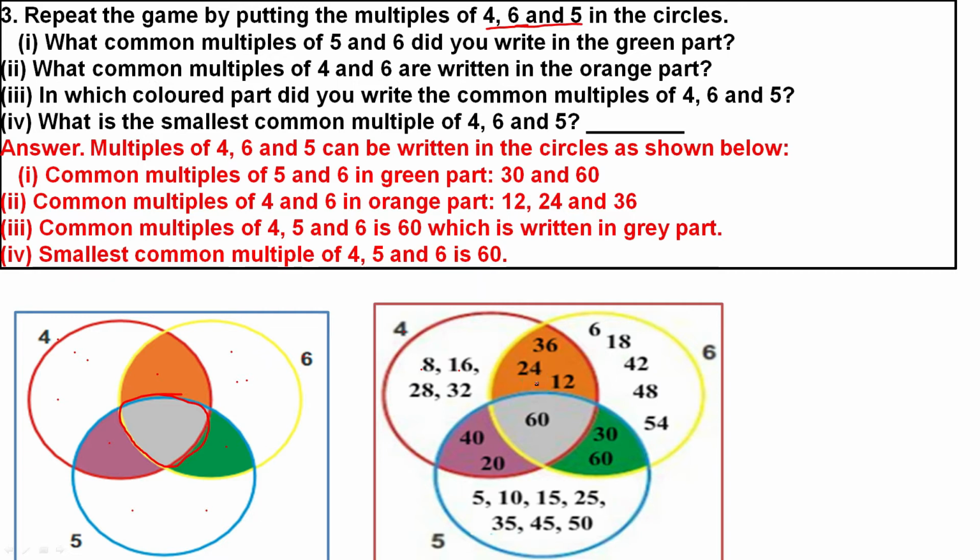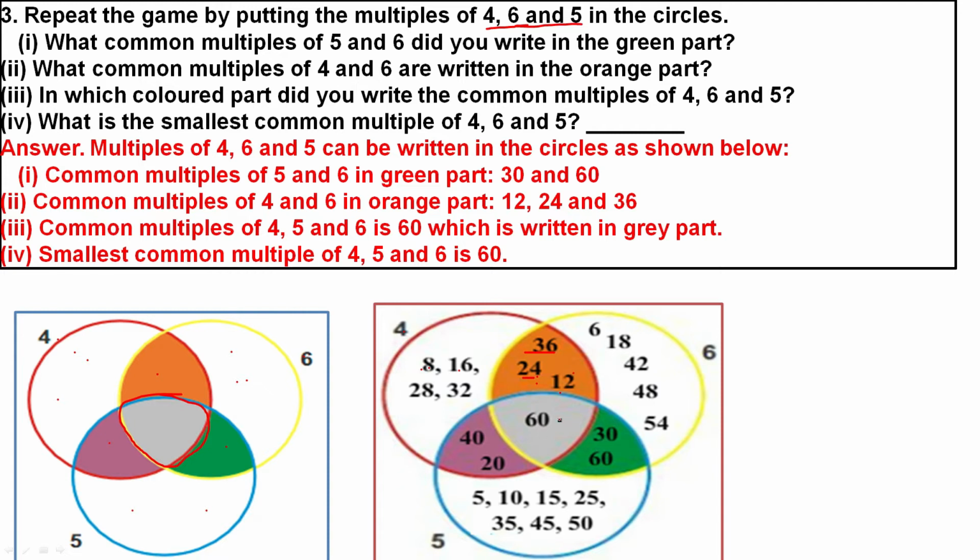24. So 24 is common, so I have written it here, because it is also coming in the multiples of 6. Then 36 is a multiple of 4 and also a multiple of 6. So whatever comes in common, that you have to write right here. 12 is also a multiple of 12, it comes here.